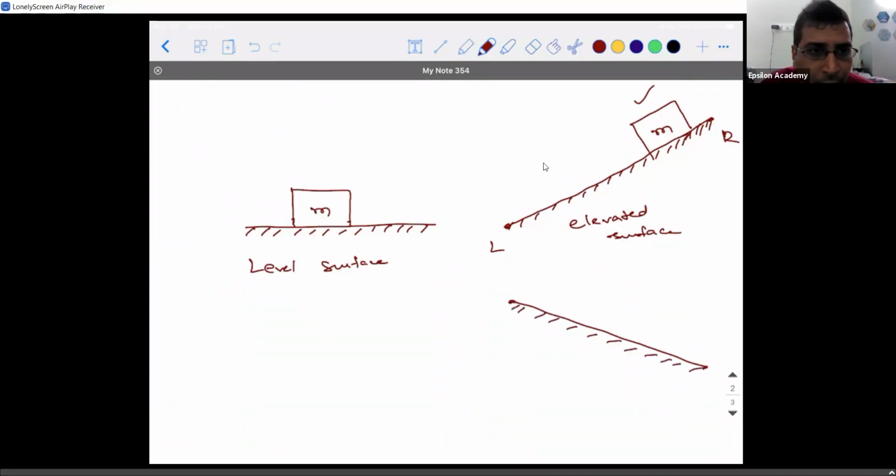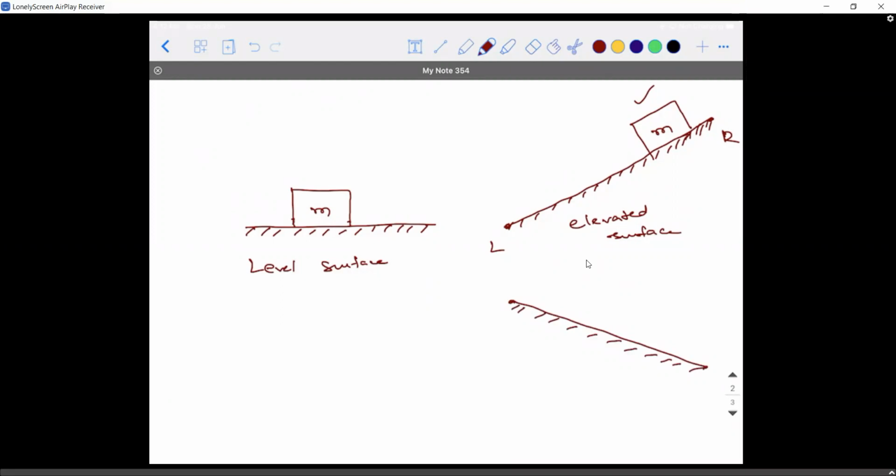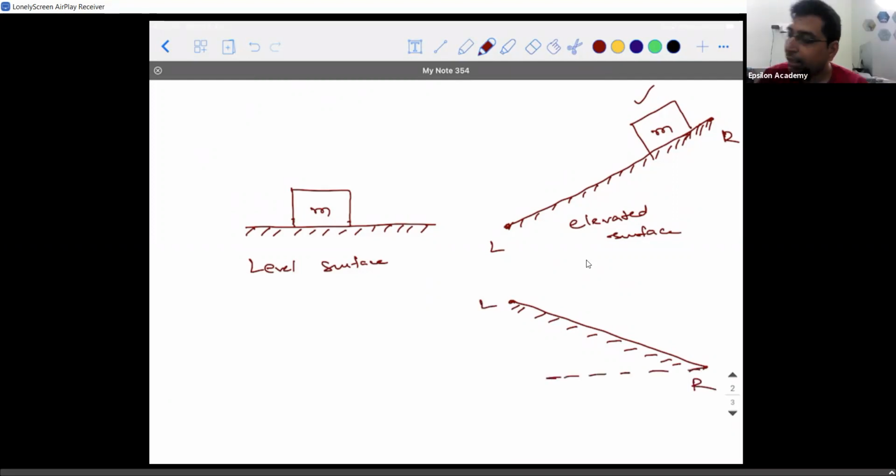Angle of elevation, angle of depression. Heights and distances. You would have learned, right? Yes or no? Yes, sir. So that's the application, right? So when I take the left hand side elevated, then the right hand side can be told as depressed with respect to the left hand side.